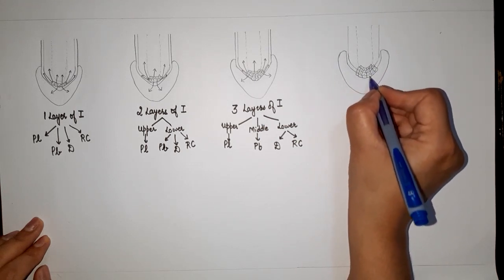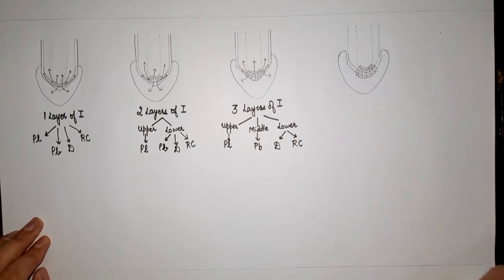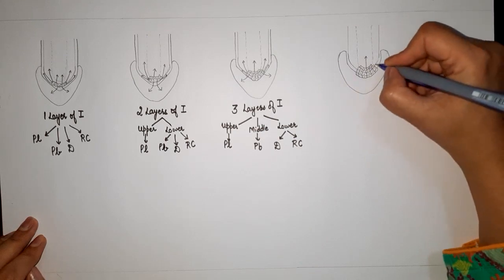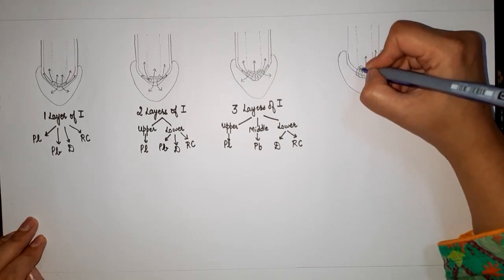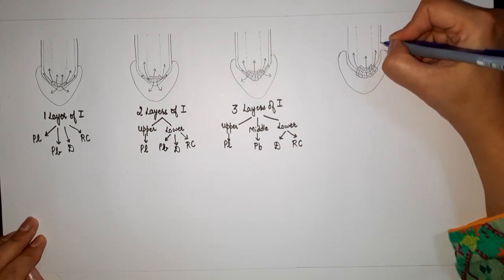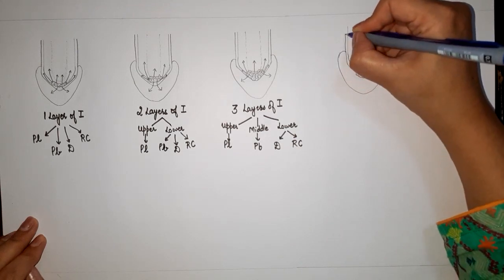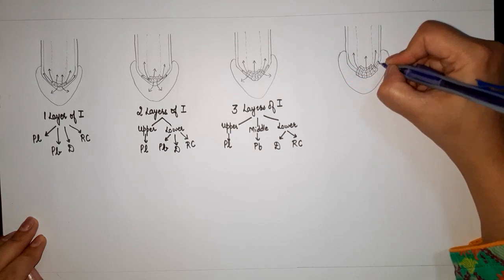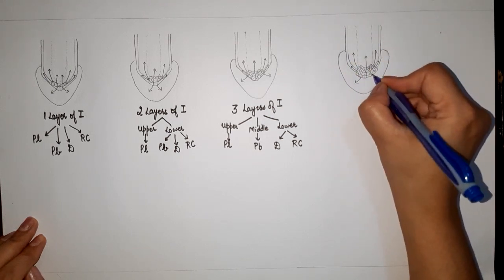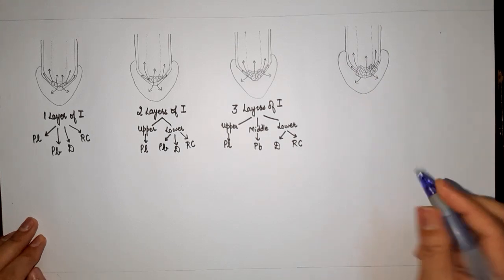So now root cap has its own separate layer of initials. Okay. So the uppermost giving rise to plerome, the second one giving rise to periblem, the third one giving rise to dermatogen, and the last one will be forming root cap.